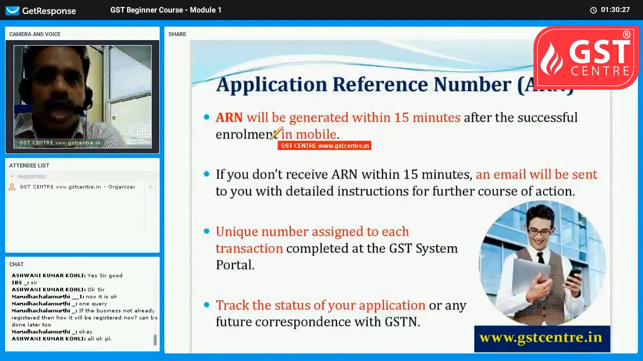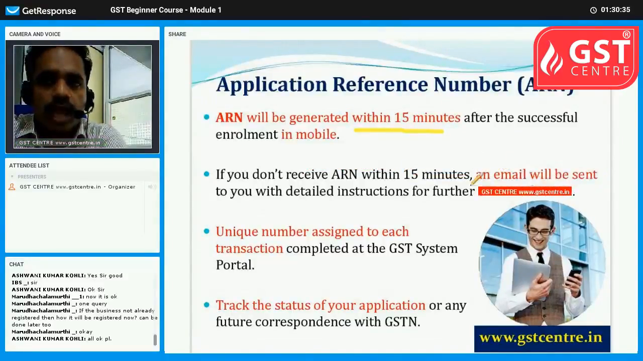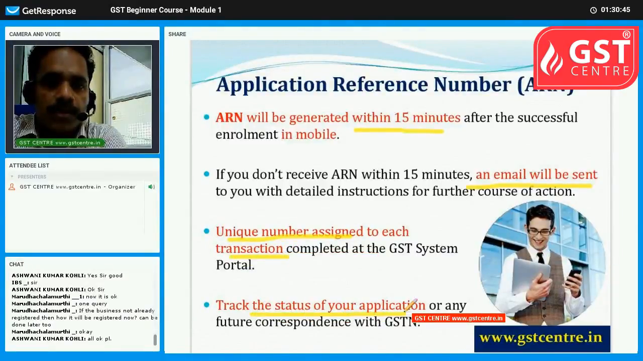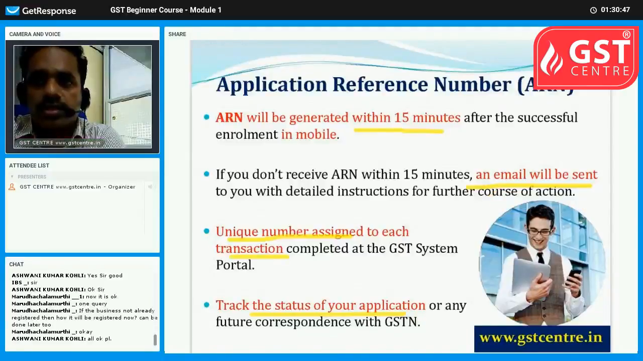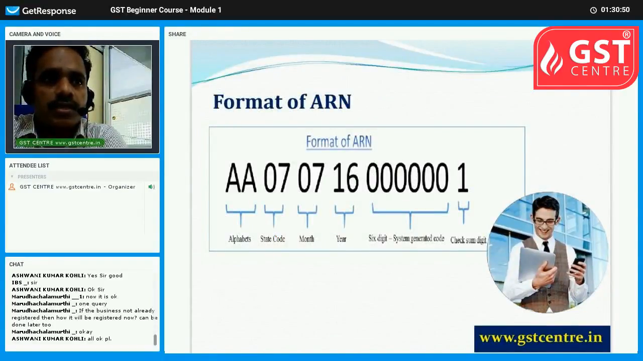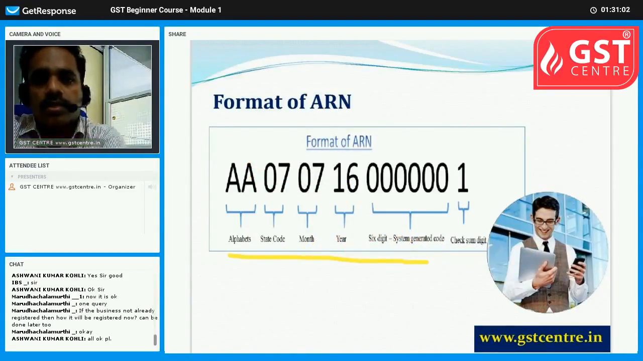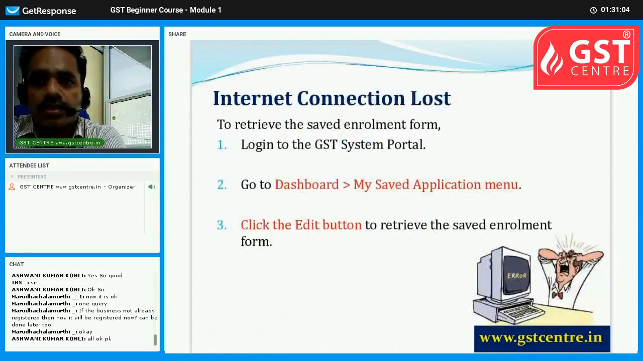After enrollment, what will happen? The Application Reference Number, or ARN, will be generated within 15 minutes after the successful enrollment, sent to your mobile. And if you do not get the SMS, you will get an email. It is a unique number assigned to each transaction. You can track the status of your application. Okay, so there is a procedure after the enrollment procedure. And the format of the application reference number will be like this: two alphabets for the state code, month, year, system generated code, check sum digit, like that.